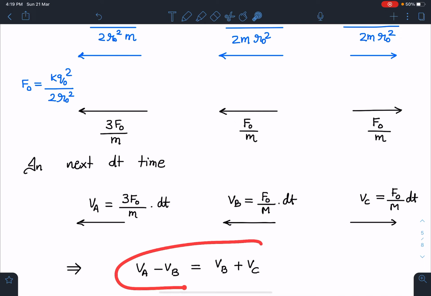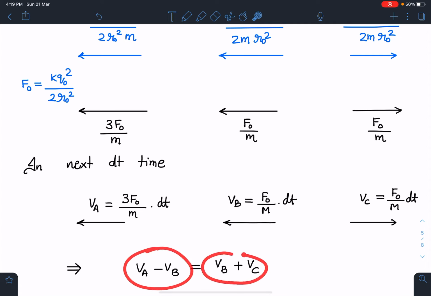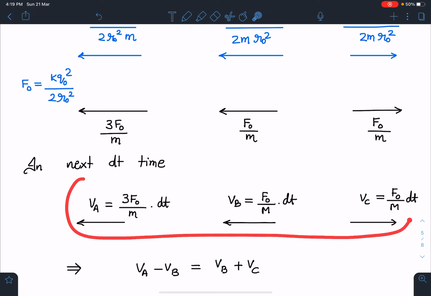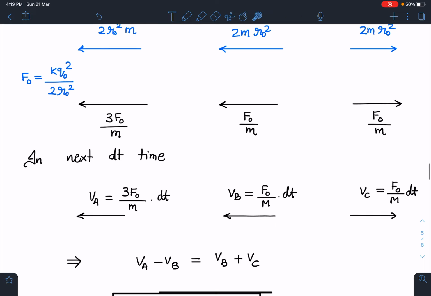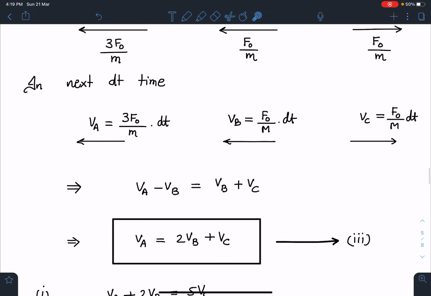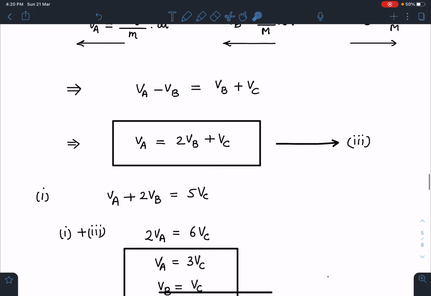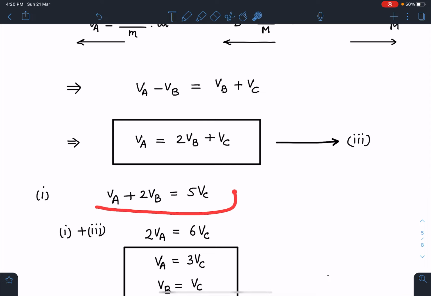So one more equation, which was the most crucial equation in my opinion. We are going to get VA minus VB is equal to VB plus VC. So guys, please take care of this part. I'm sure this will give the clear idea why I have gone for this equation. And when I simplify this, I get VA is equal to 2VB plus VC. Now when I simplify, I'll bring in equation number 1. If I do 1 plus 3, I'm getting VA equal to VC.